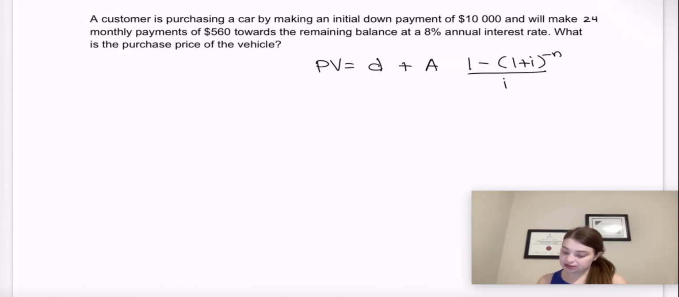A customer is purchasing a car by making an initial down payment of $10,000 and will make 24 monthly payments of $560 towards the remaining balance at an 8% annual interest rate. What is the purchase price of the car?